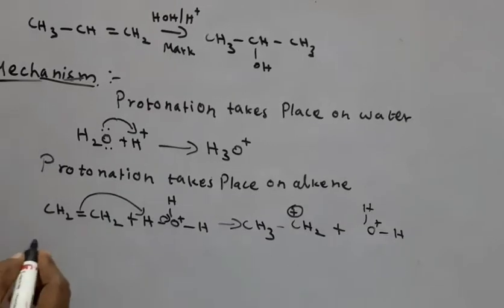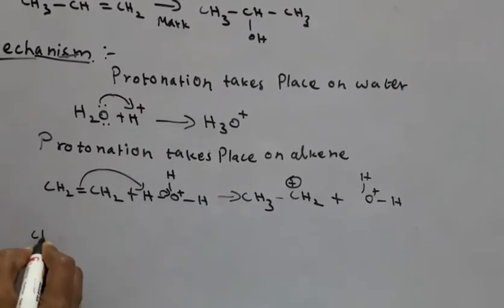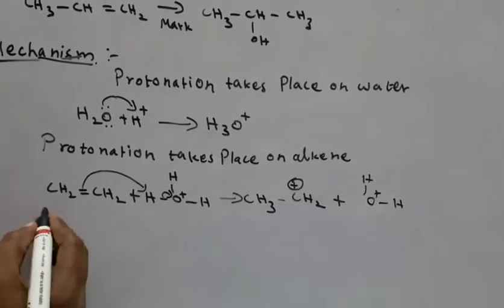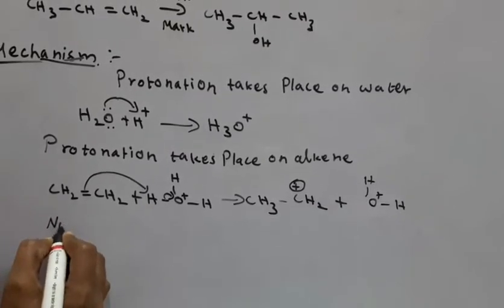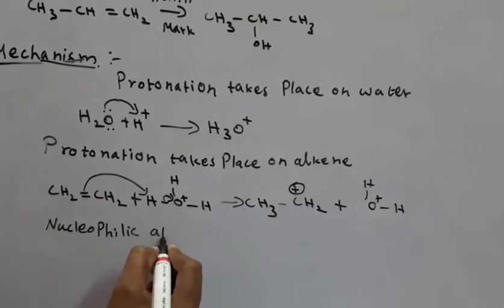This is step 2. Then the third step is nucleophilic attack.